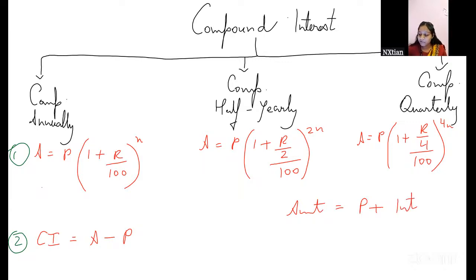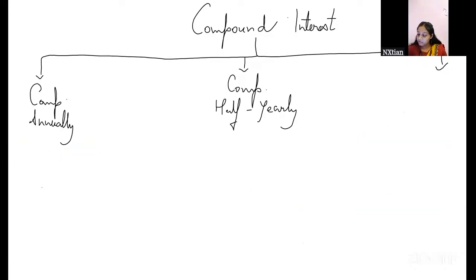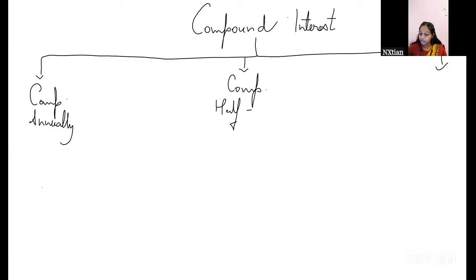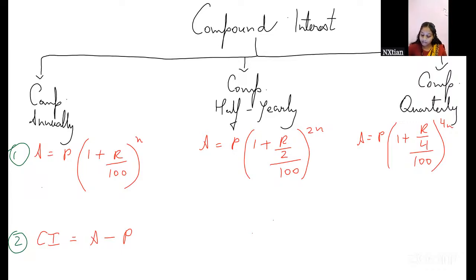So when we have to find this interest, I will take the principal to the other side, and it becomes amount minus P. We will have CI equals A minus P. This step remains the same in all three.